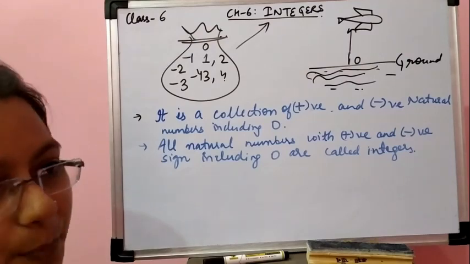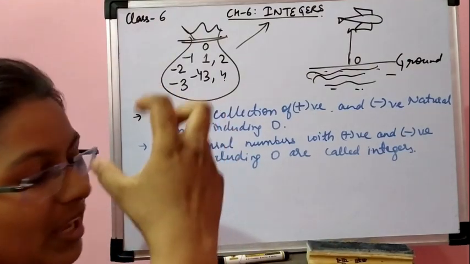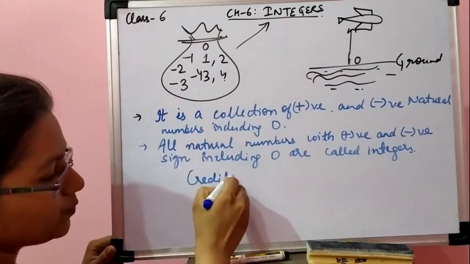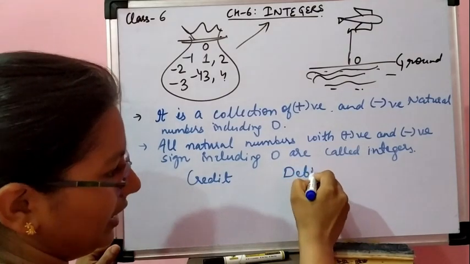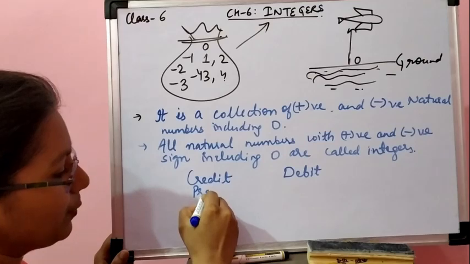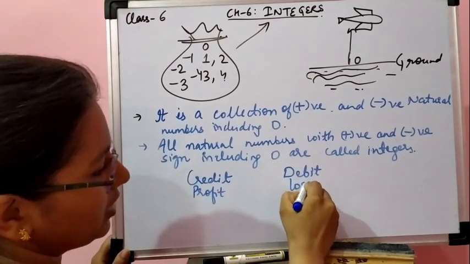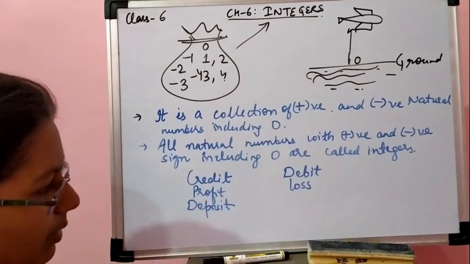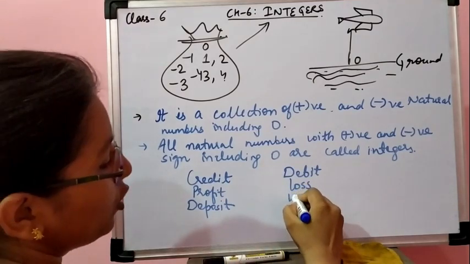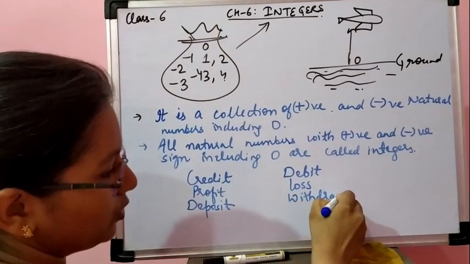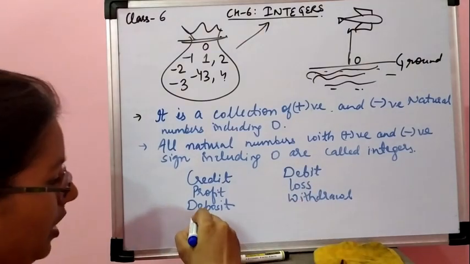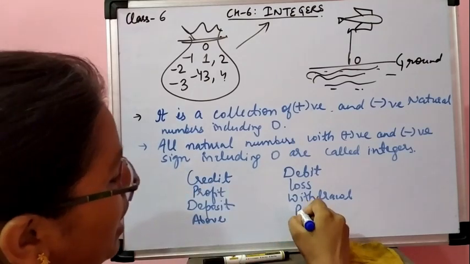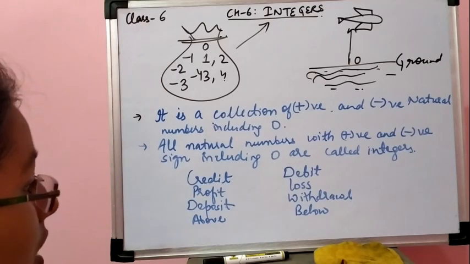Let me remind you, whenever an amount is being credited in your account, तो हमारे पास amount का क्रेडिट भी होता है और डेबिट भी होता है. Sometimes we are having profit in business, sometimes loss. Sometimes I go to the bank to deposit some amount, and sometimes to withdraw some amount. Sometimes we are moving above the ground, that is an aeroplane, sometimes I am moving below the ground level.